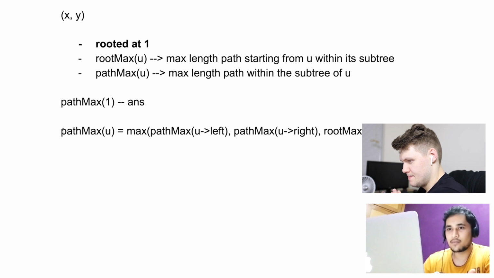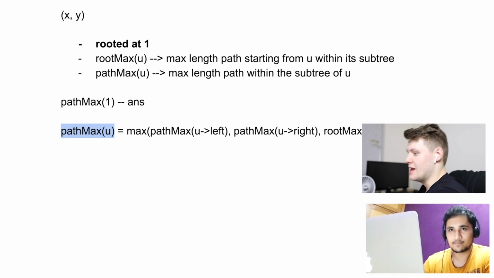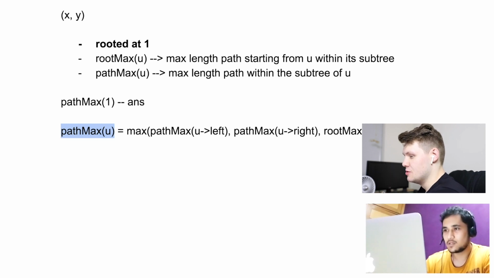For the given node u, to compute the PathMax, you can either query the left and right child's PathMax, or the other option is to compare the root max from the given node. And how do you get root max of u? Exactly, we need another recurrence equation.